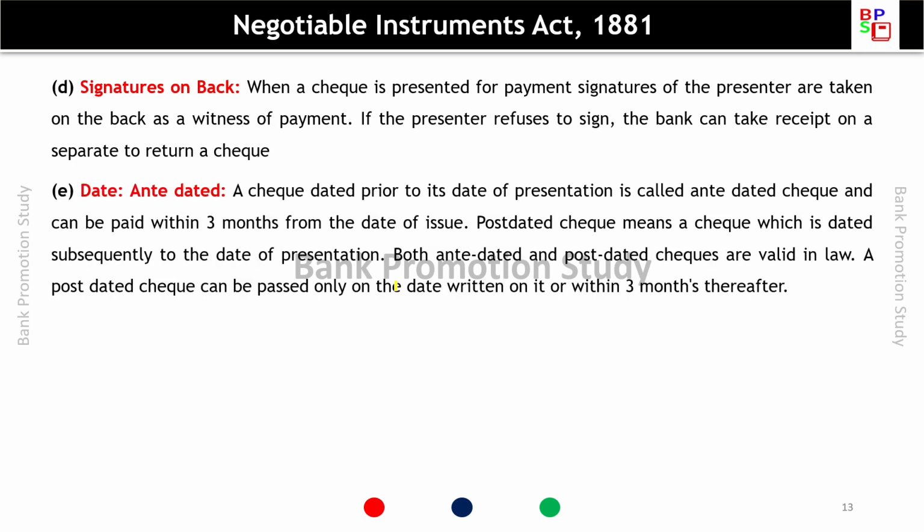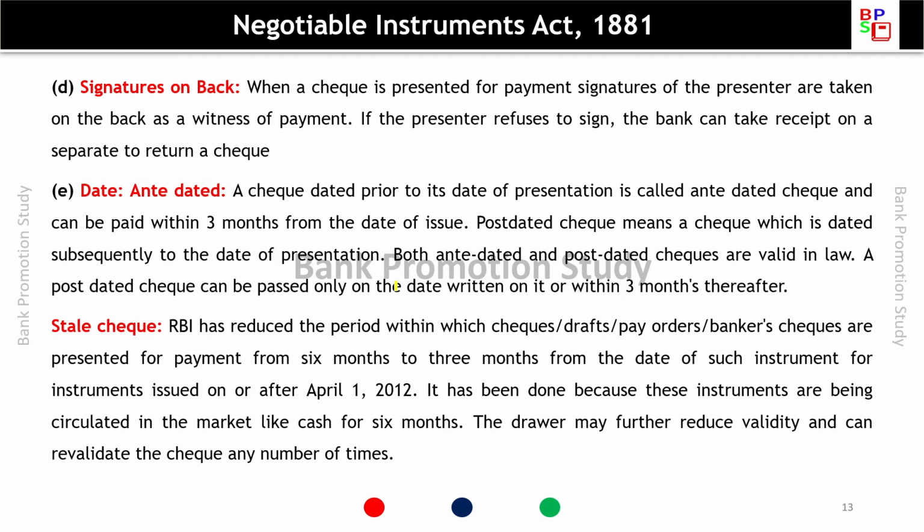Antedated check. A check dated prior to its date of presentation is called antedated and can be paid within 3 months from the date of issue. A post-dated check means a check which is dated subsequently to the date of presentation. Both antedated and post-dated checks are valid in law. A post-dated check can be paid only on the date written on it or within 3 months thereafter.